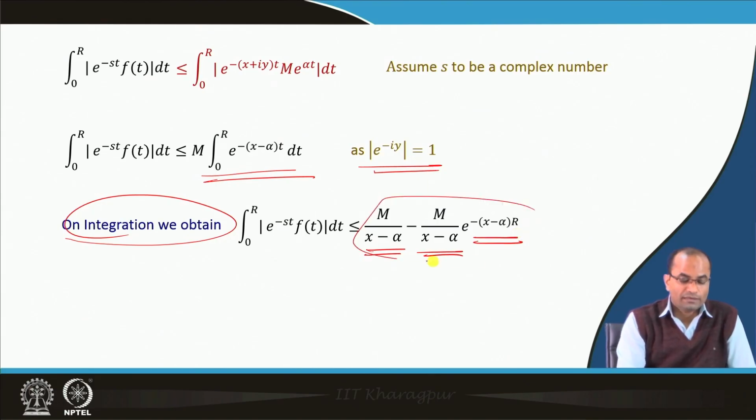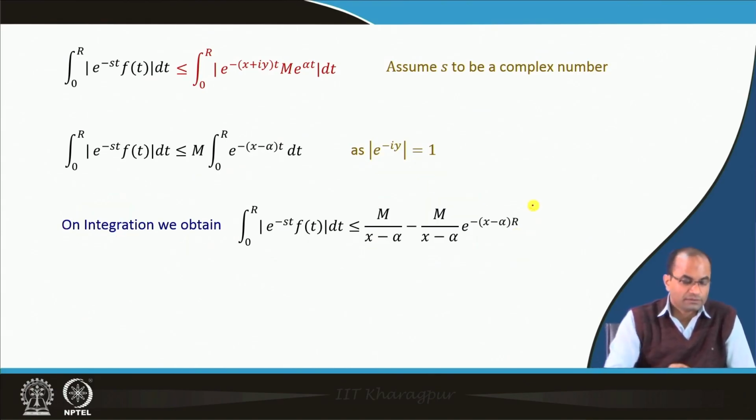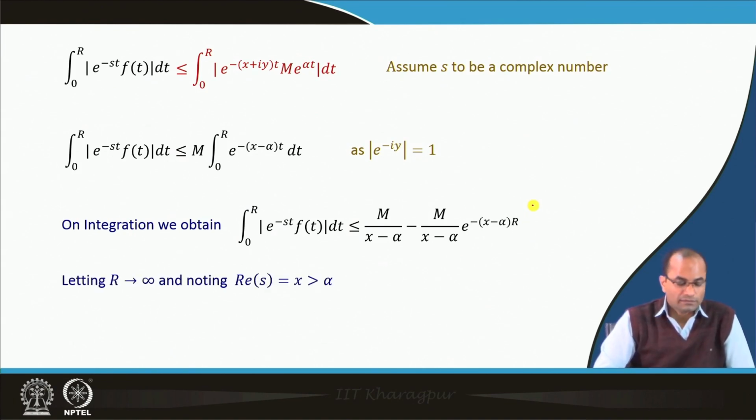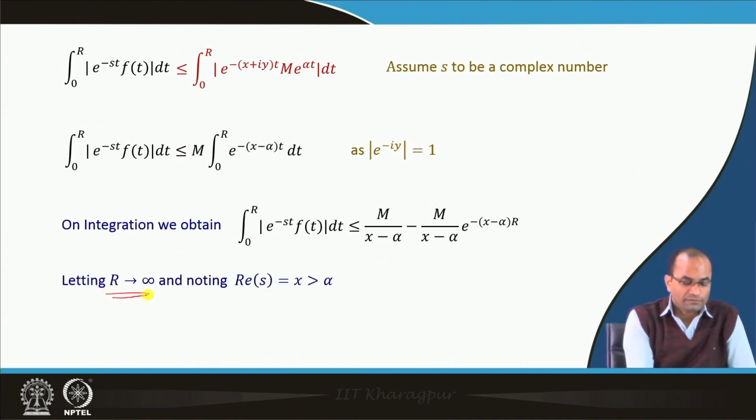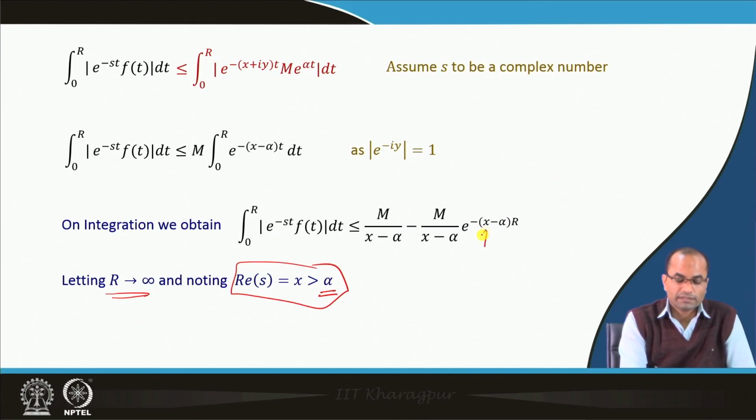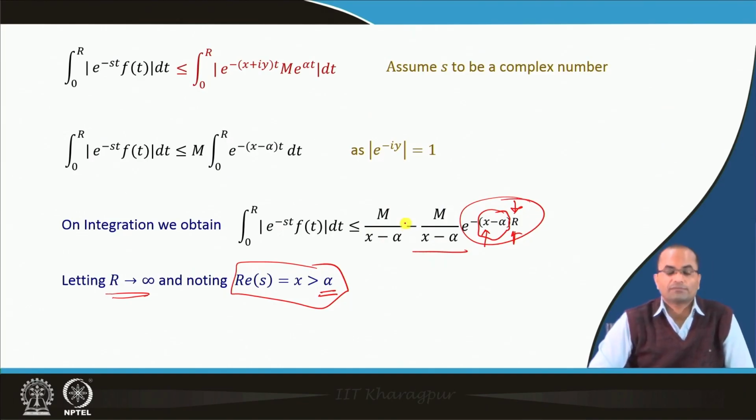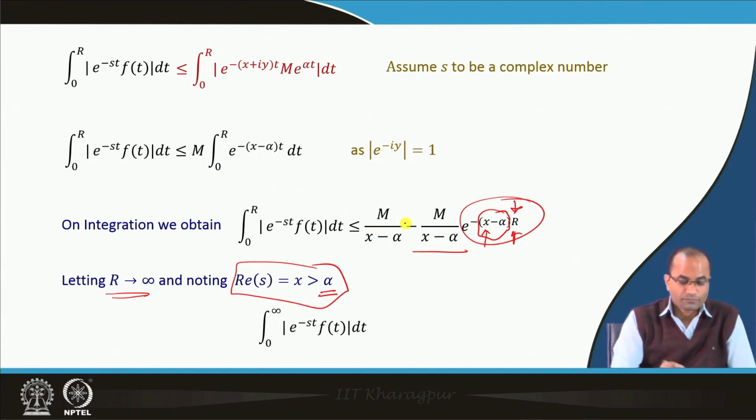Now we will let r go to infinity to get exactly the Laplace integral. We note that the real part of s is greater than alpha. So, assuming that x is greater than alpha, we have a positive number multiplying r, and as r approaches infinity, the exponential term will go to 0, and hence we get only m over x minus alpha.